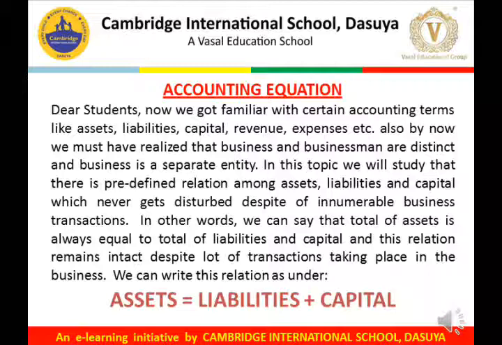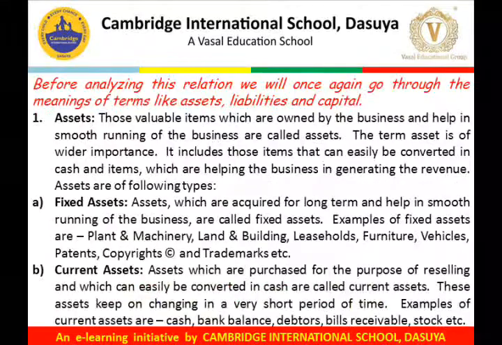In other words, we can say that the total of assets is always equal to the total of liabilities and capital, and this relation remains intact despite a lot of transactions taking place in the business. We can write this relation as assets equals liabilities plus capital. Before analyzing this relation, we will once again go through the meanings of terms like assets, liabilities and capital.